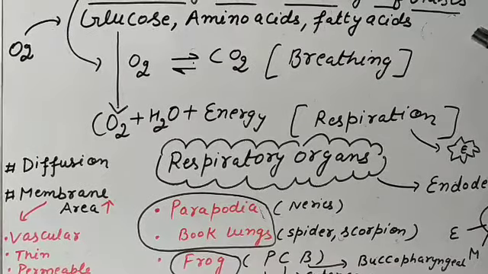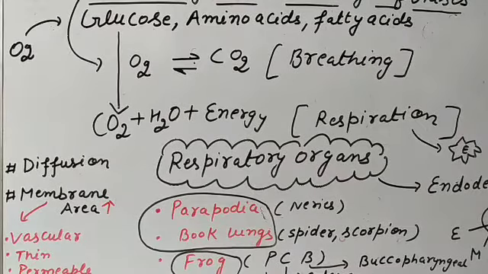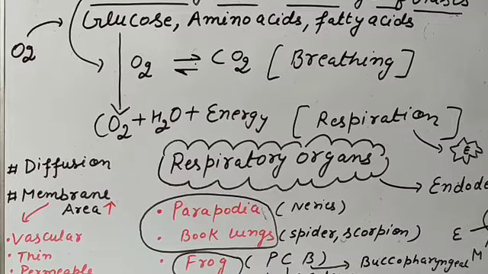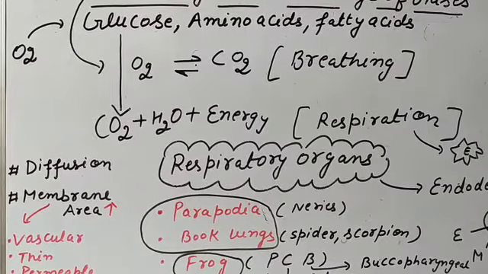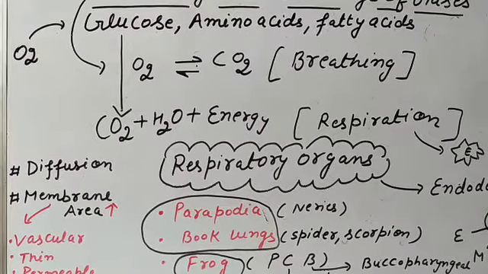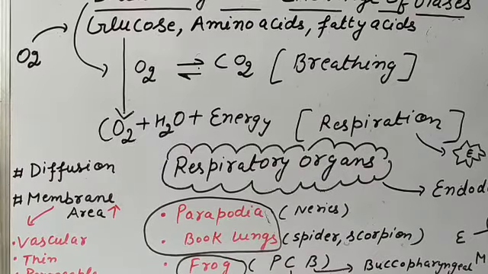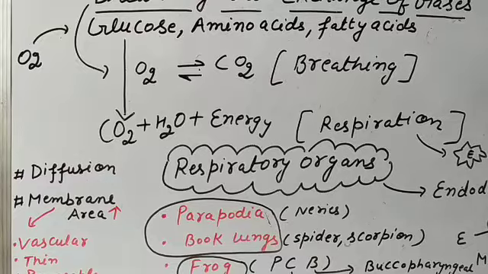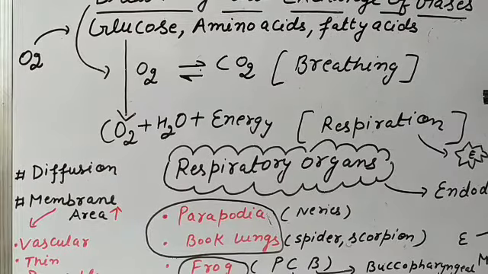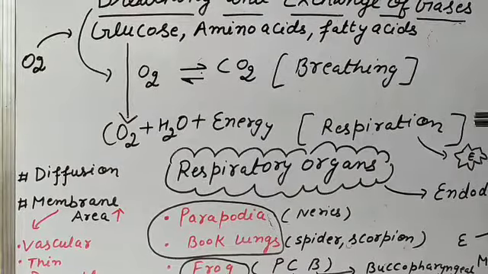Different types of respiration also take place in the absence of oxygen, but here we are discussing the respiration which takes place in the presence of oxygen, and that is also known as aerobic respiration.